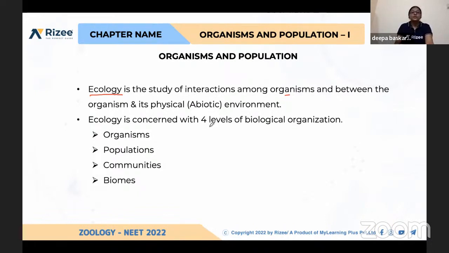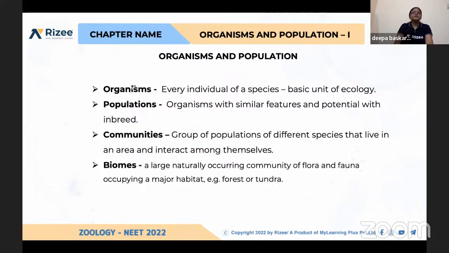So it is concerned with 4 levels of biological organization. The first one is organisms, and then populations, communities, and biomes. Let us see one by one. First, organisms. What are organisms? A particular species is the basic unit of taxonomy, and this is the basic unit of ecology also.